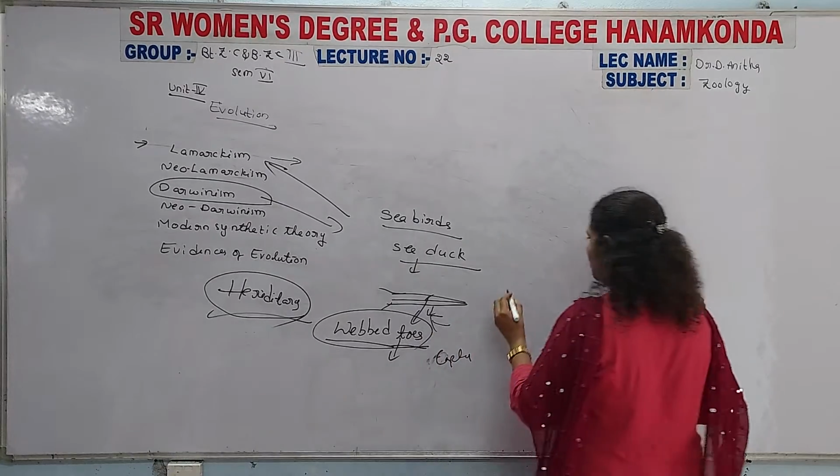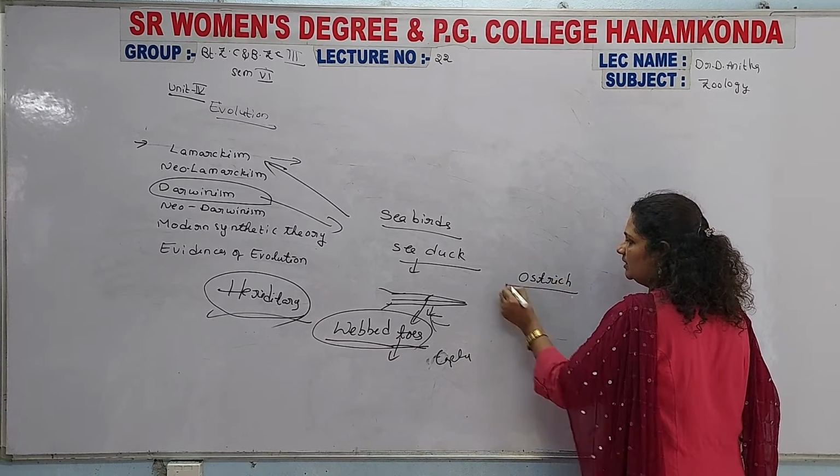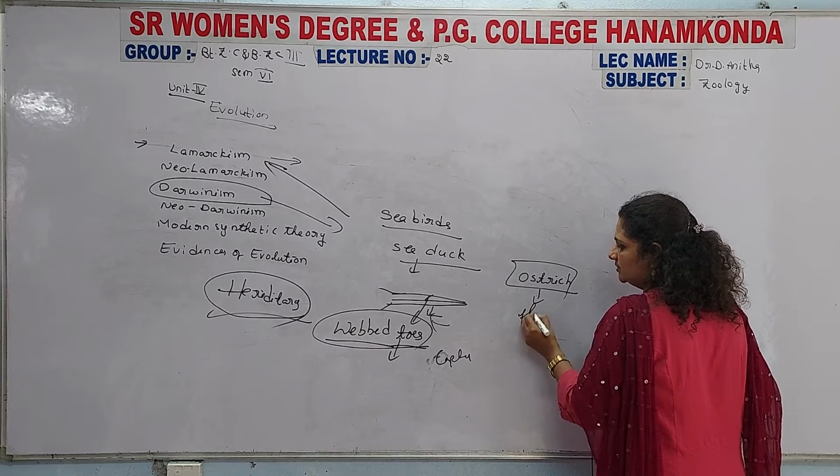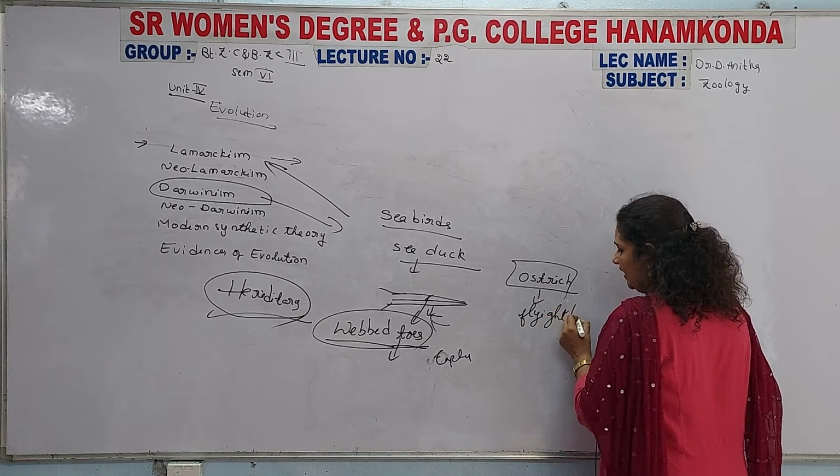And in the previous era, in the previous generation of the ostrich, the ostrich may be considered a flightless bird. It was a flightless bird.